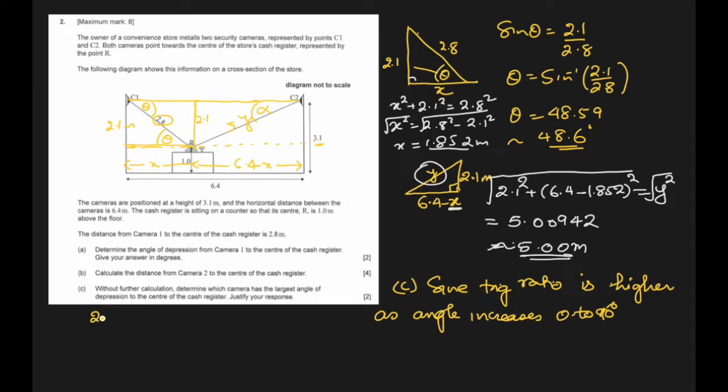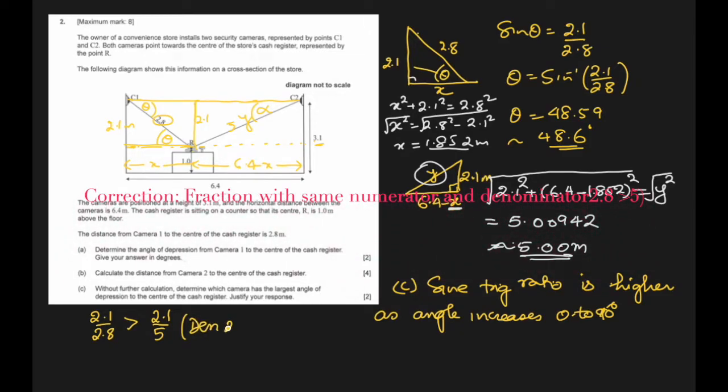We know that 2.1 over 2.8 will be more than 2.1 over 5. Right? Because, and we should always give the reason, the denominator 2.8 is smaller than 5. 2.1 over 2.8 is sine theta, which will be greater than 2.1 over 5, which is sine alpha.